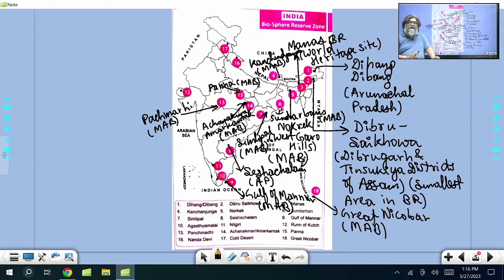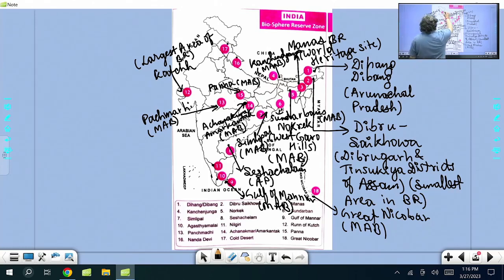All 3 are under MAB. Then this one is Kutch, Gujarat. Area wise, the largest biosphere reserve is Kutch, but Kutch has not been added to the Man and Biosphere program.